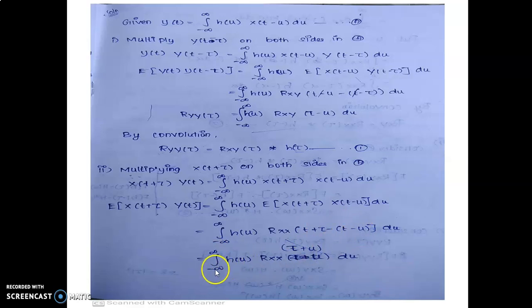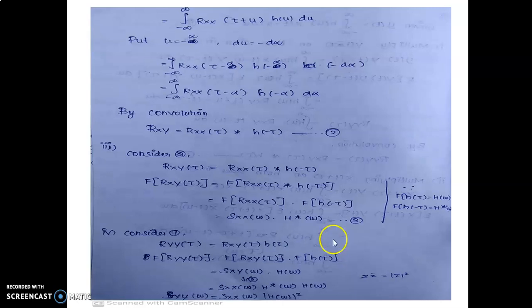That is, the integral of h(u) Rxx, where the t and minus t cancel. Next, minus into minus gives plus, so (τ+u) du equals the integral from minus infinity to plus infinity of Rxx(τ+u) h(u) du.